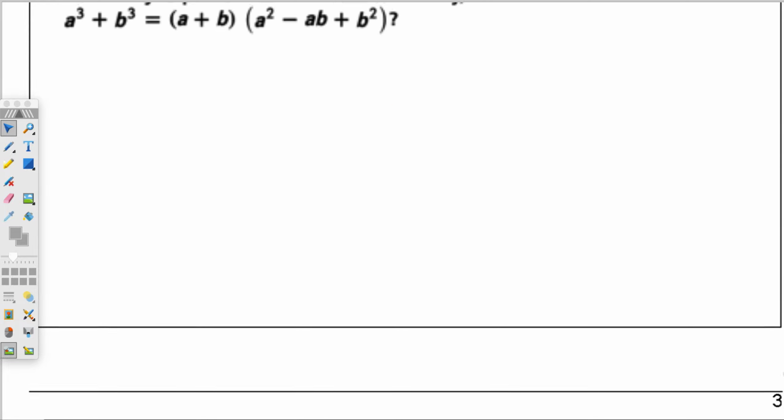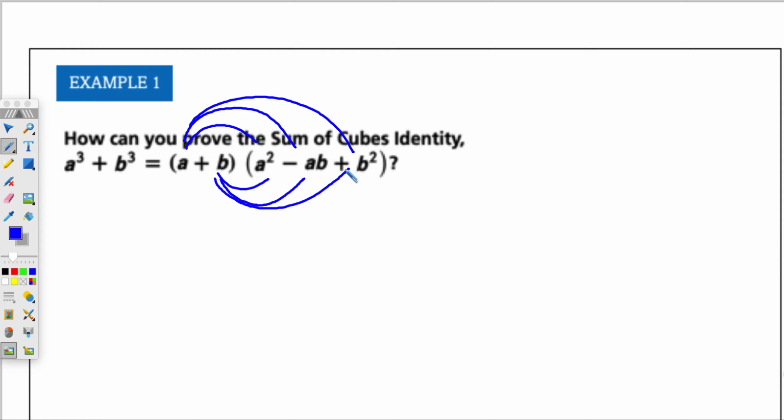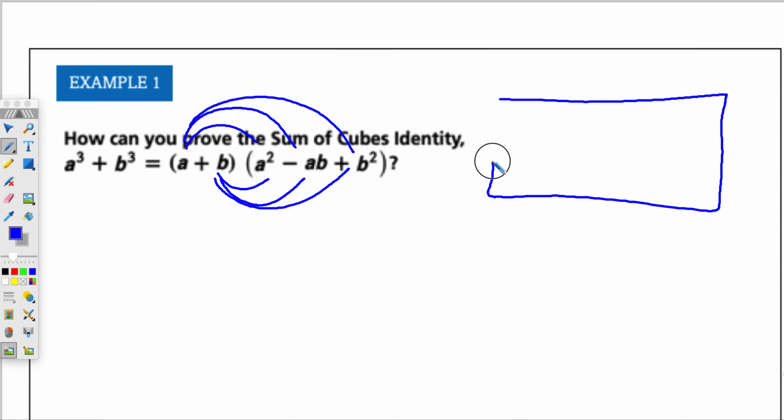So for the next problem, how can we prove the sum of cubes identity? Well, if we know that they say that this is the formula, we can start to distribute and see if when we simplify, we get A cubed plus B cubed. So let's do that. I like to create that box.